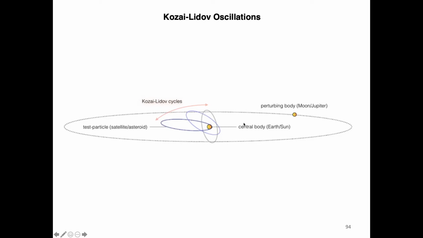And in this case, as I said, the three particles can be in many different configurations. The central body can be the Earth, the perturbing body can be the Moon, and the test particle, the massless one, can be an artificial satellite. Or the main body can be the Sun, the perturbing body Jupiter, and the massless one can be an asteroid, for instance. Two of the many possible applications.